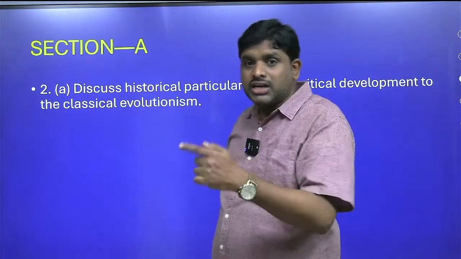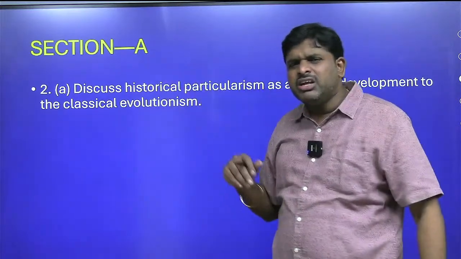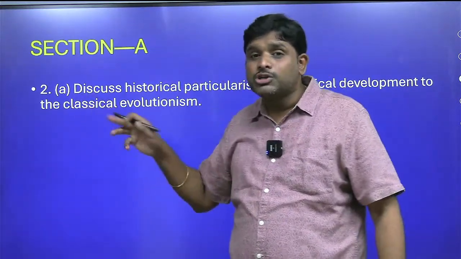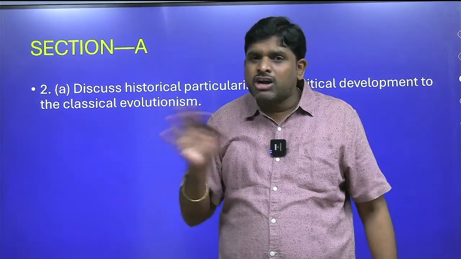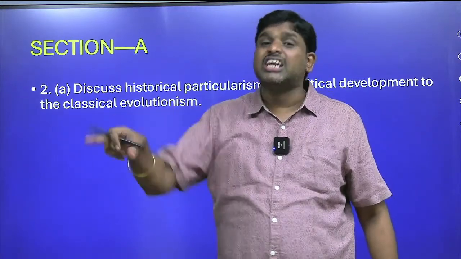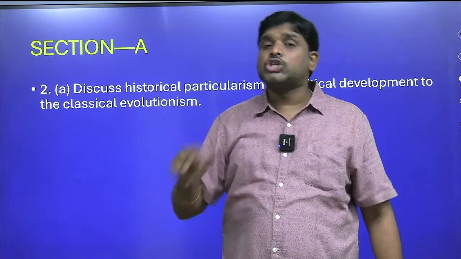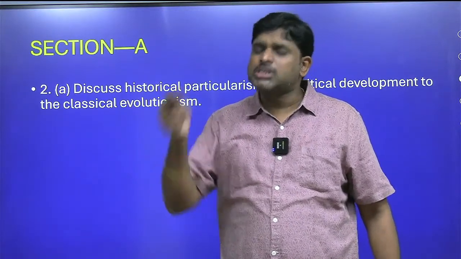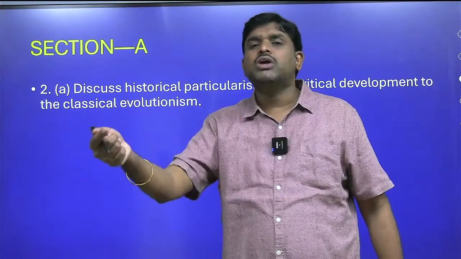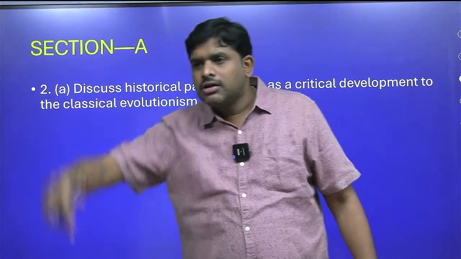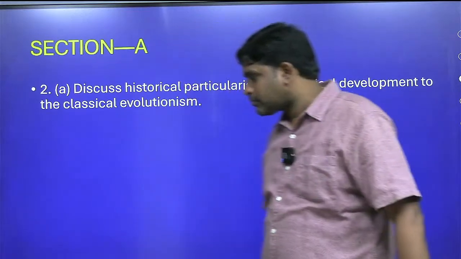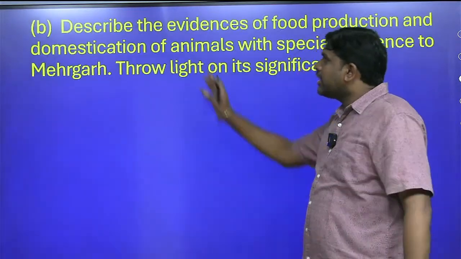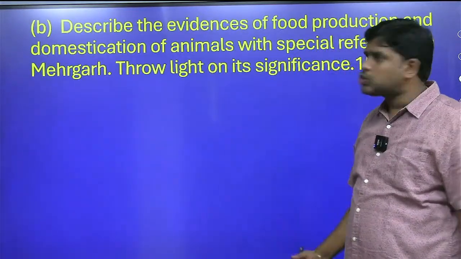In a 20 marker question, that is the reason why you are writing functionalism. This is not absolute, this is not the final solution for the criticism of classical evolutionism. Historical particularism evolved as an answer, but historical particularism was also subjected to criticism. Hence, another school came into existence, which is called functionalism. In this way. Next, we discussed in the classroom.